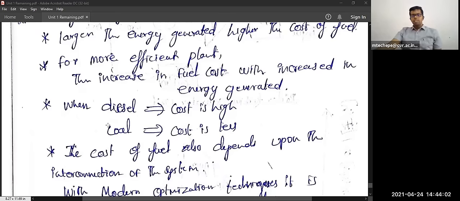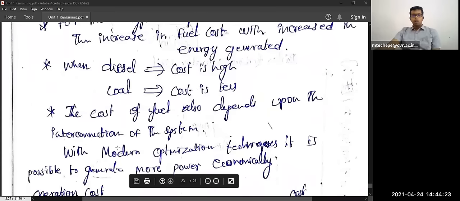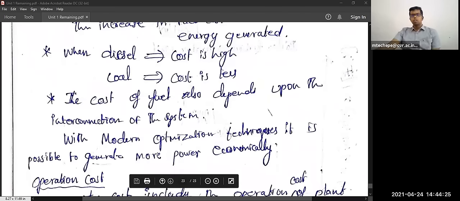Here the efficiency of the coal thermal power plant is only 30 percent. Here the diesel efficiency is around 70 to 80 percent. But even though the cost of the fuel is high for the diesel, the cost of the fuel also depends upon the interconnection of the system. With modern optimization techniques, it is possible to generate more power economically.